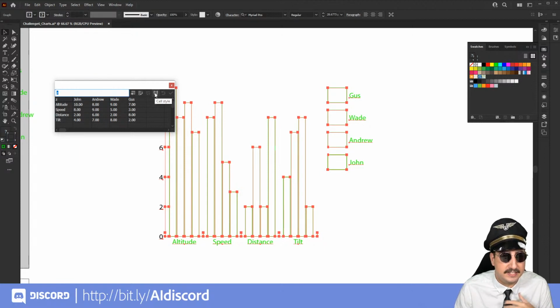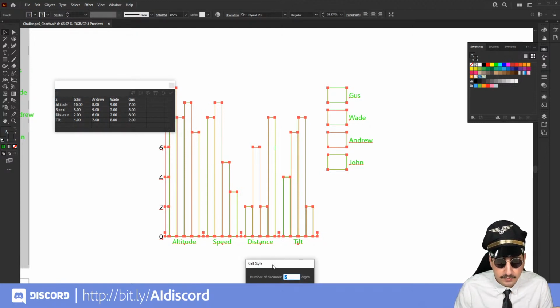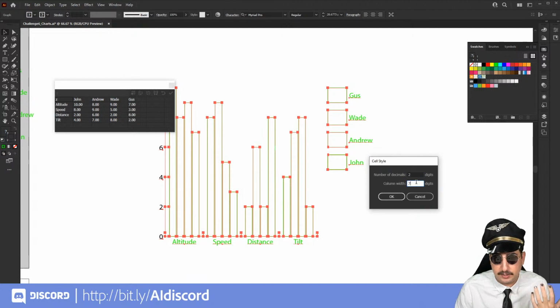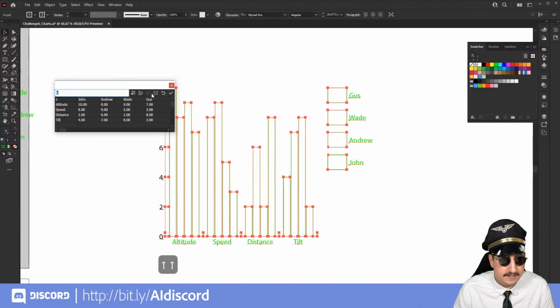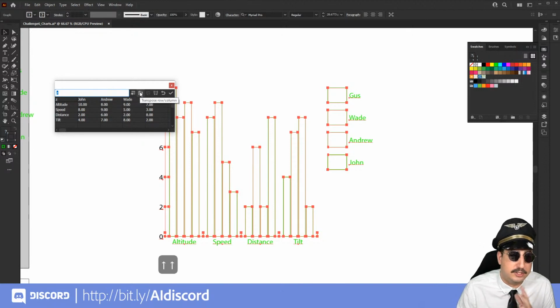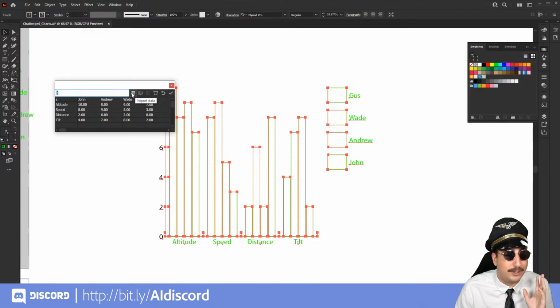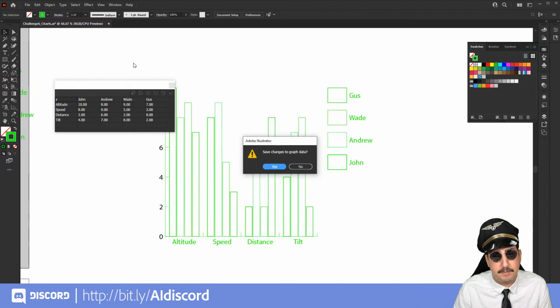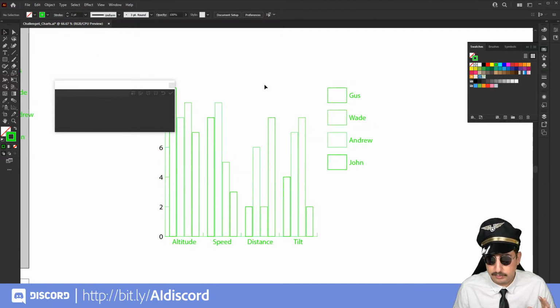If we wanted to change some things like the cell style, we can come down here and change the width. Maybe we want these to go wider. And then maybe here we want to change the transpose back and forth. We also could import data. If you have a spreadsheet or something, you could import data as well. And that would be pretty easy to import, and it will create that chart for you.